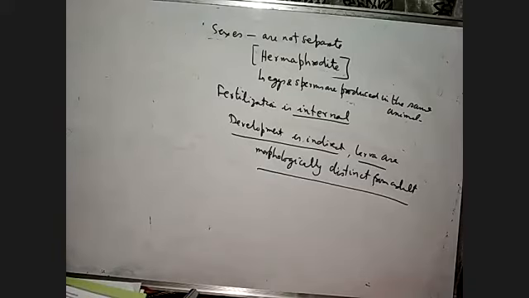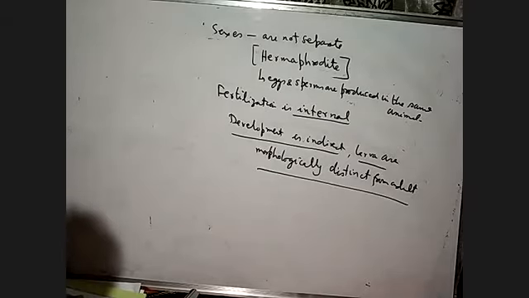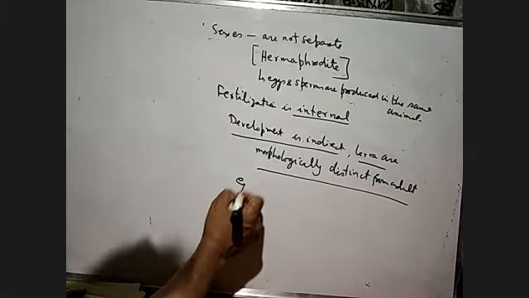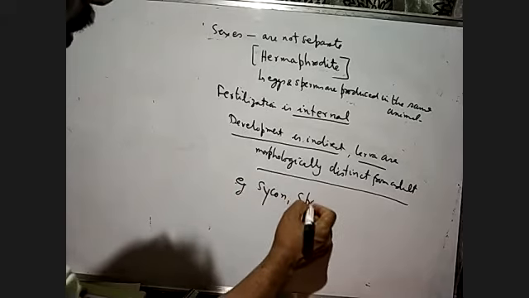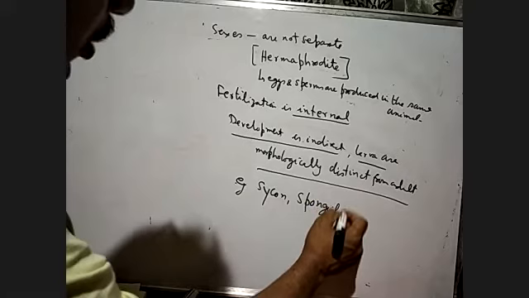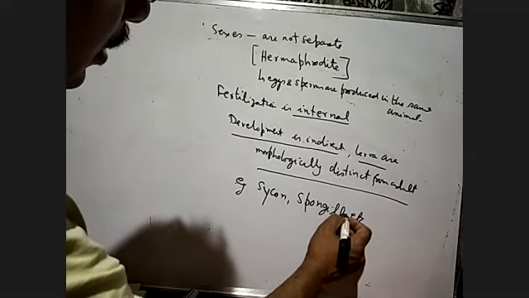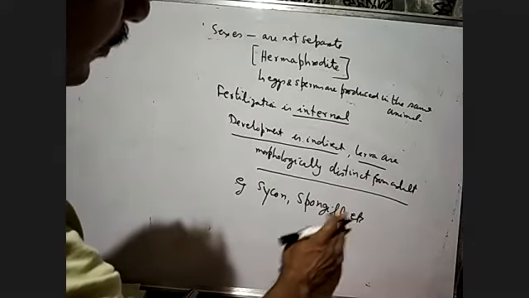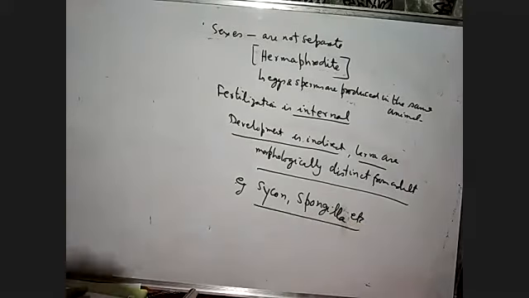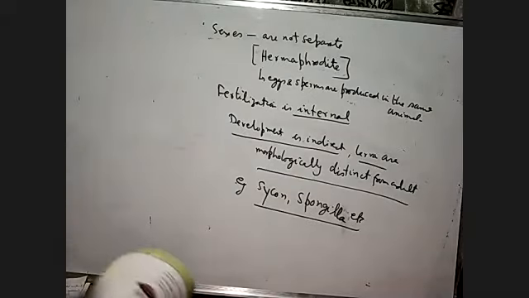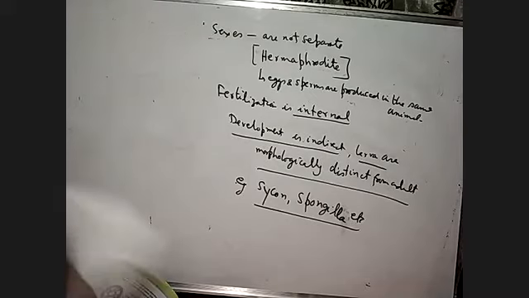Then examples: Examples of the sponges are Cycon and Spongilla. These two are the examples of the sponges. Okay, so now here we have done the sponges.